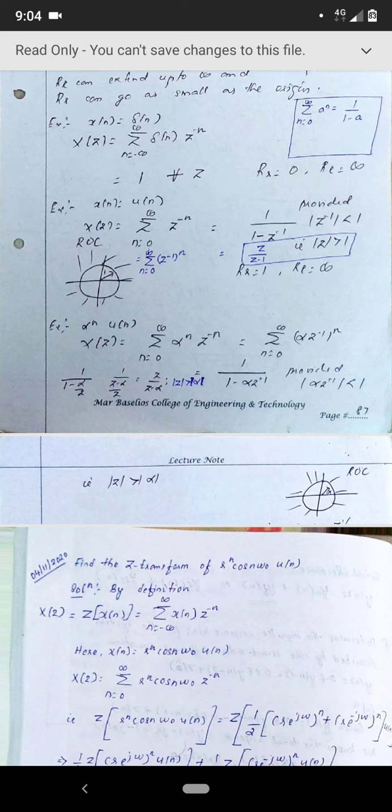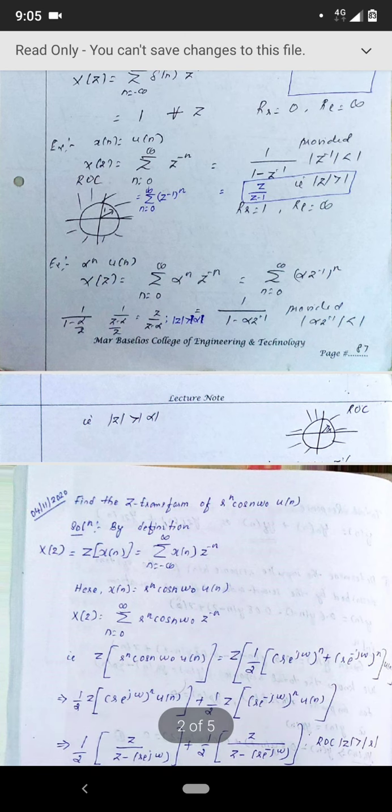So earlier, for u of n, the ROC was outside the unit circle. Here you can tell that it's not the unit circle. The radius is alpha. It's not radius 1, it is alpha. That is why I told that the radius is being multiplied with alpha: if it was only u of n, the radius was 1, and that is being multiplied with alpha. So alpha into 1 is alpha. So now the radius is alpha, and the ROC is outside this circle of radius alpha.